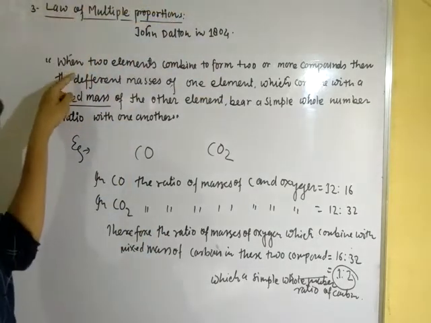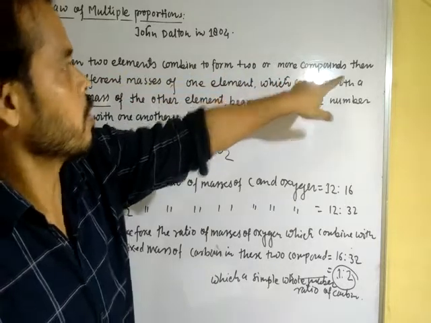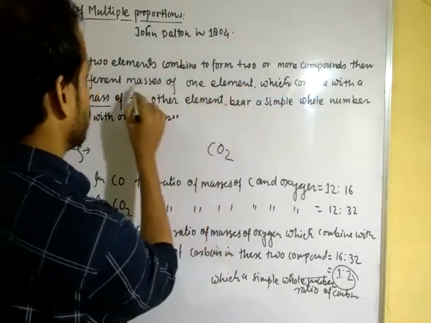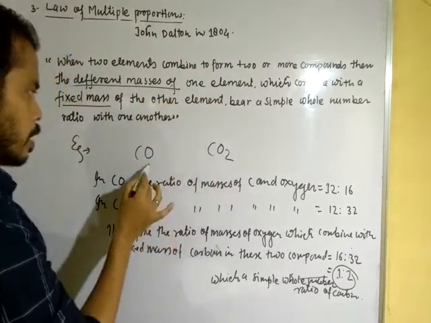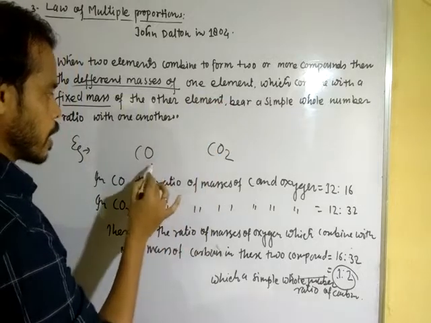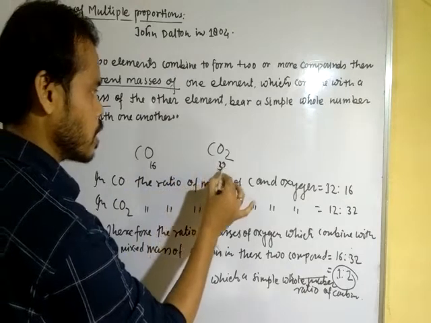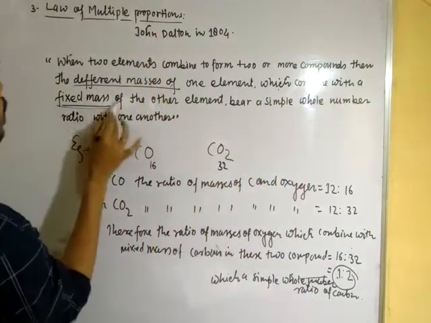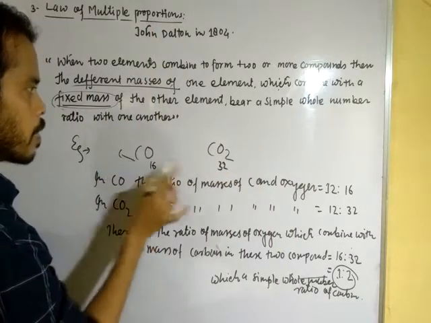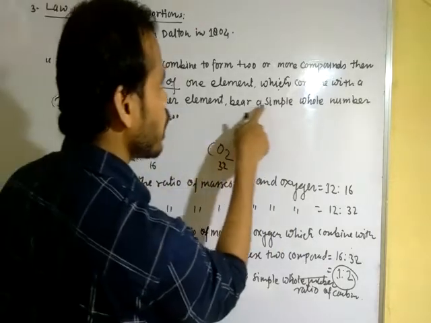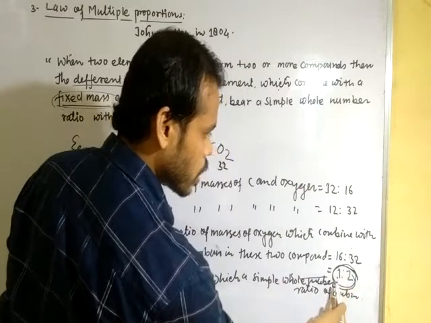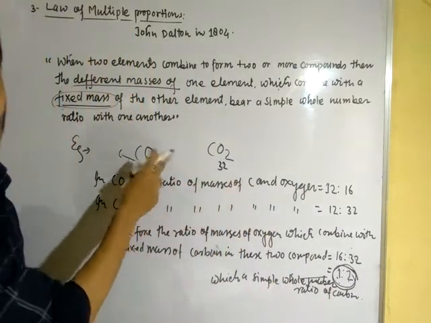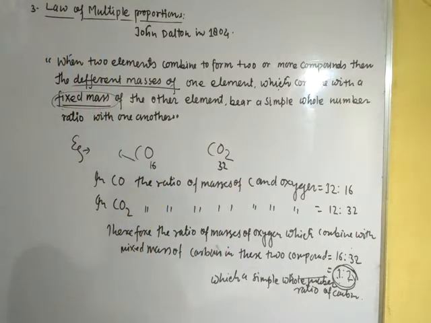Dalton said that when two elements combine to form two or more compounds, then the different masses of one element combine with a fixed mass of the other element. The mass of oxygen in both cases is different, here 16 and here 32, while the mass of carbon is fixed in both cases. They bear a simple whole number ratio.